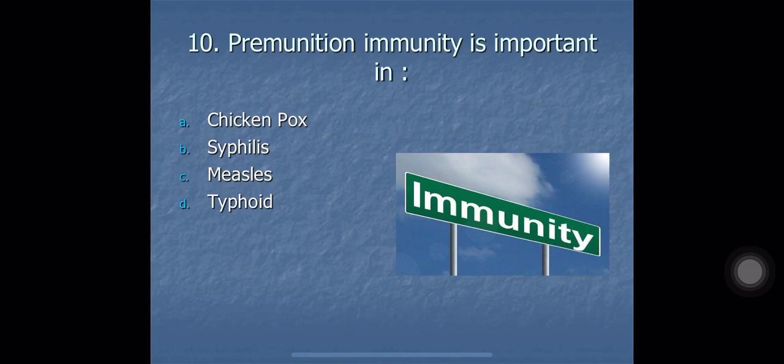Means in premonition immunity, that person is immune to that particular infection for those 10 days during which that person is already suffering from it. And once the person recovers from that disease, then again he becomes susceptible to that infection. Premonition immunity is seen in malaria and syphilis and some other disease conditions. So the option here is option B, syphilis.